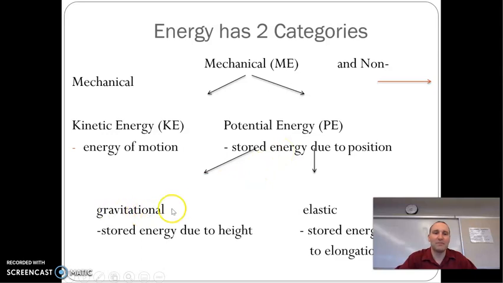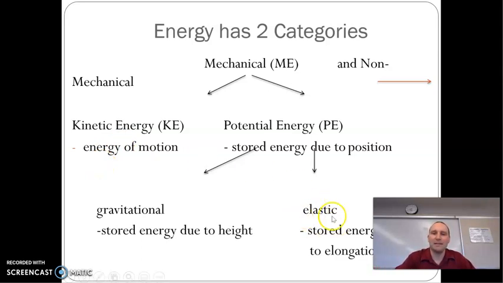For example, gravitational is the potential for something to fall. If I hold up this pencil, it has gravitational potential energy, so it has the ability to fall when I let it go. Kinetic energy is not the ability to do something. It's just the energy of motion. If you're moving, you have kinetic energy.